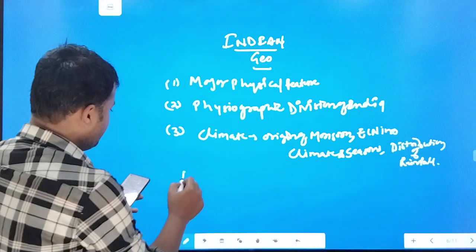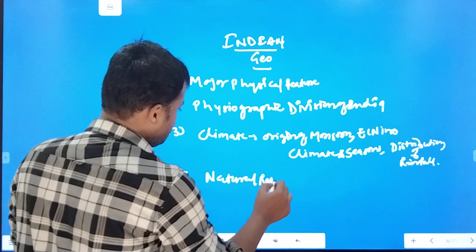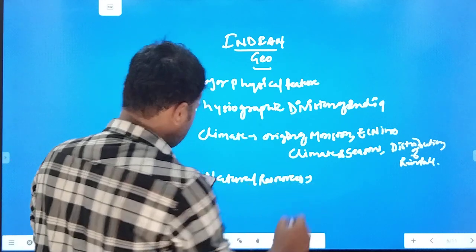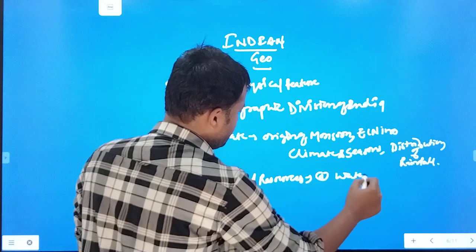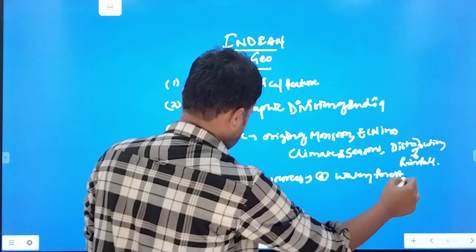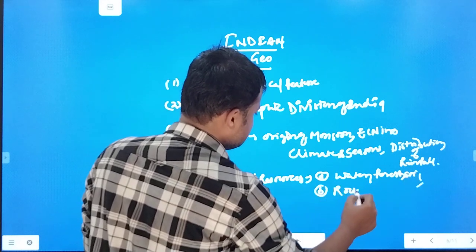Then the fourth portion they have mentioned is natural resources. What they have said in natural resources: water, forest, soil, rocks and minerals.